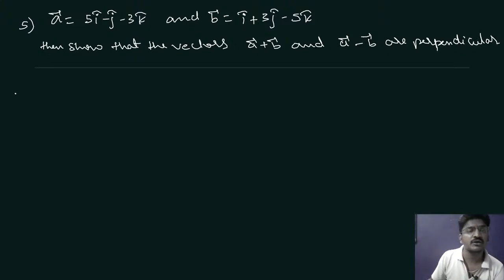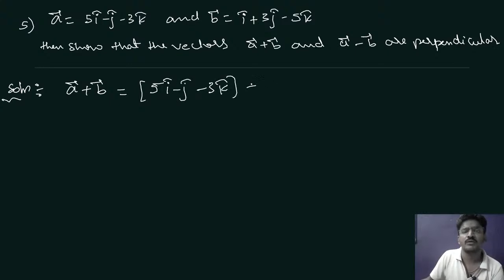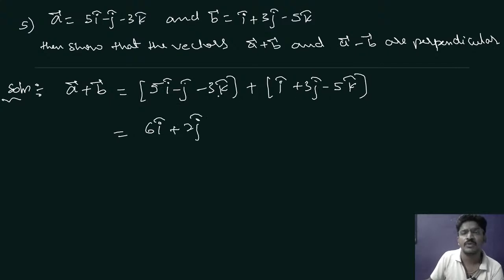So to prove this, first we have to find vector A plus vector B. So for that you write vector A, that is 5i cap minus j cap minus 3k cap, plus I cap plus 3j cap minus 5k cap. This is equal to 5i cap plus I cap is 6i cap, minus j cap plus 3j cap is plus 2j cap, minus 3k cap minus 5k cap is minus 8k cap.